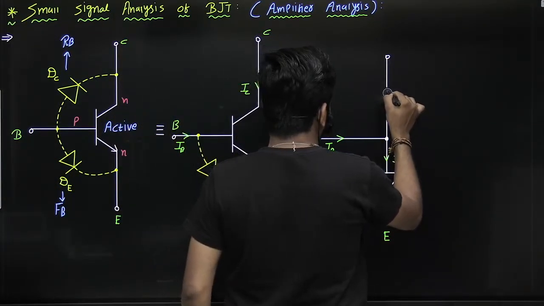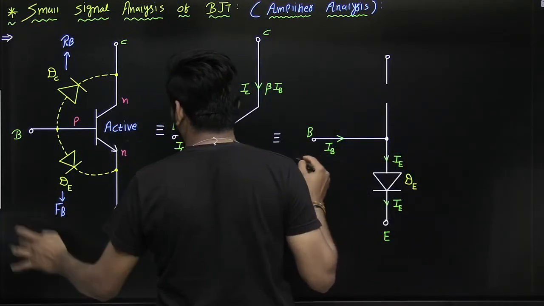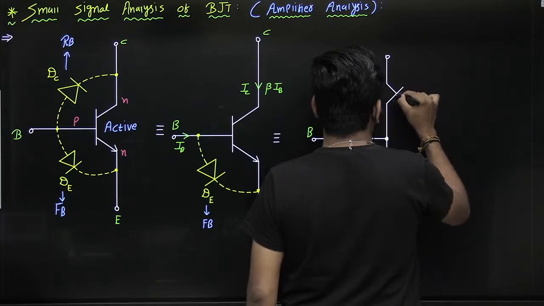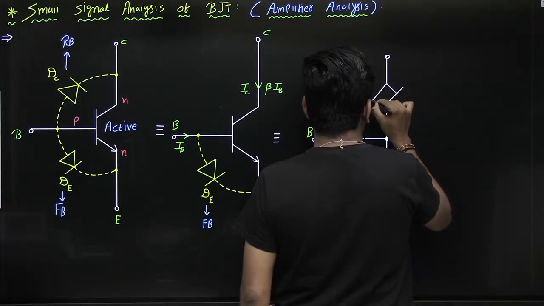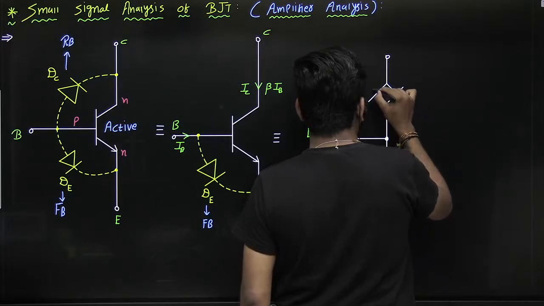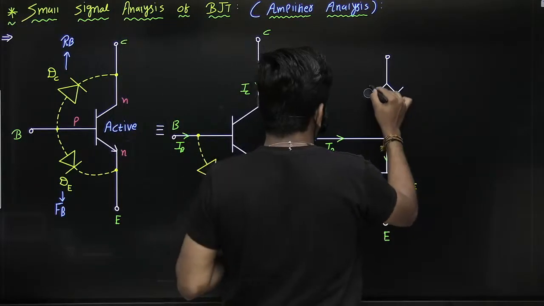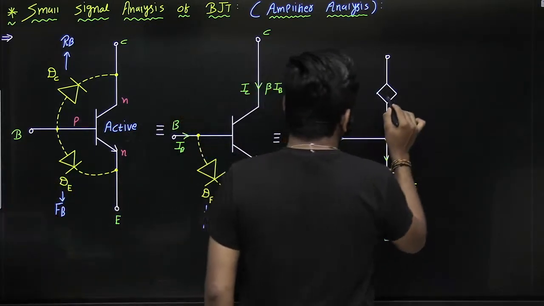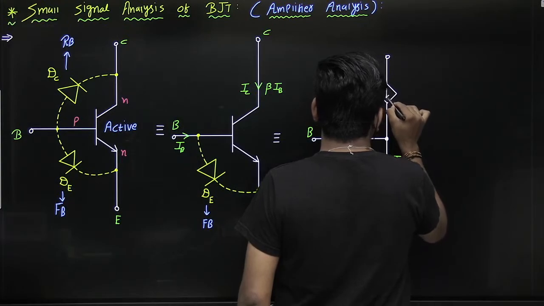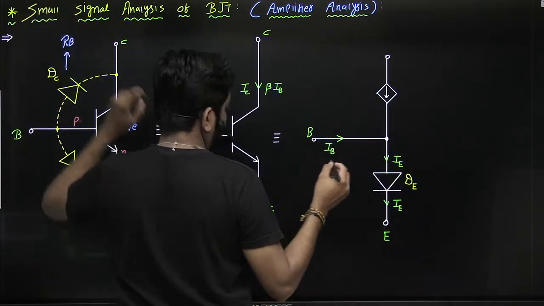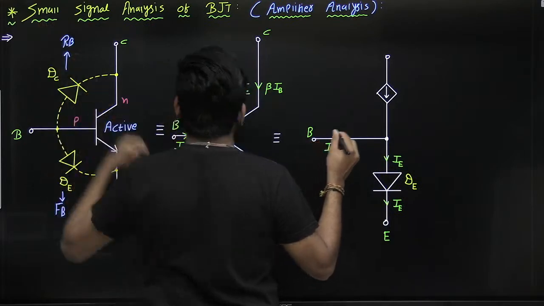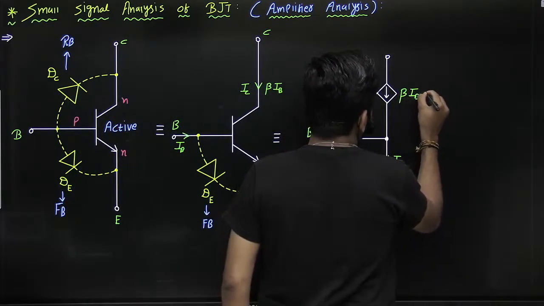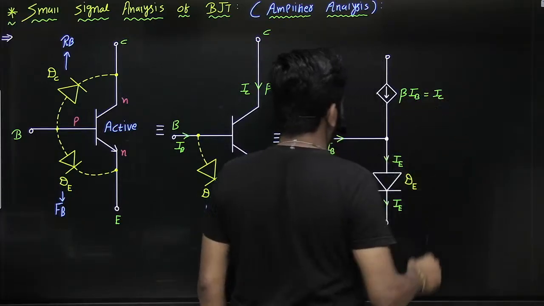So we can say this is the dependent current source, which is nothing but beta IB. Are you getting? IC is equal to beta IB.